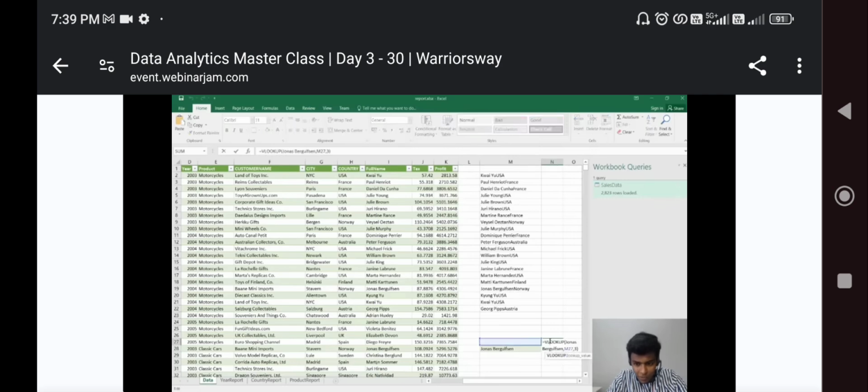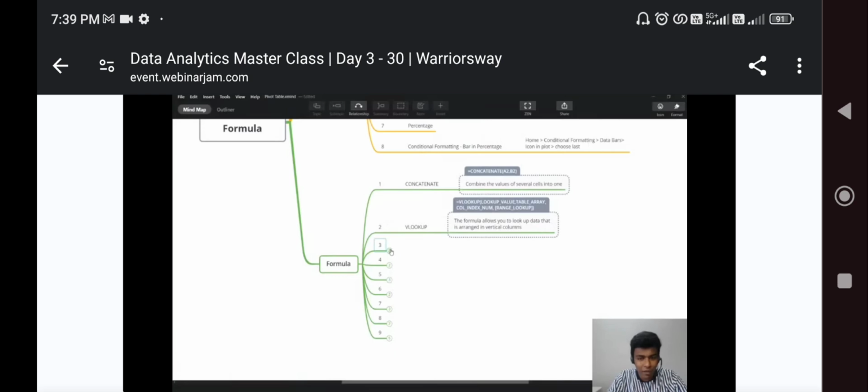It is getting some error, guys. I'll check it later. I wasn't able to get it. So yeah, that is the VLOOKUP formula which will be helpful for identifying the